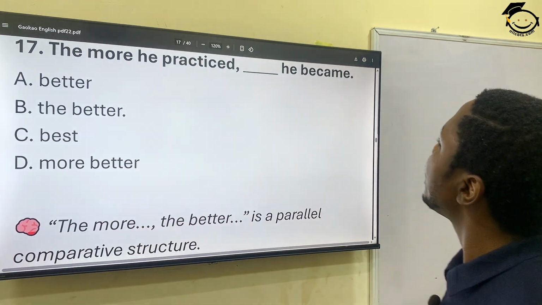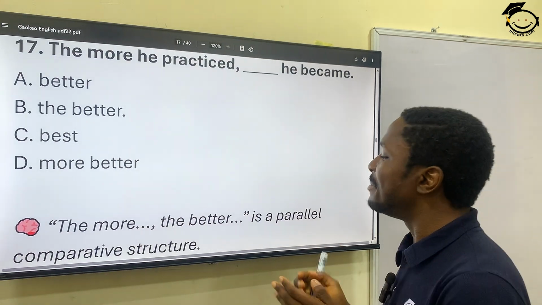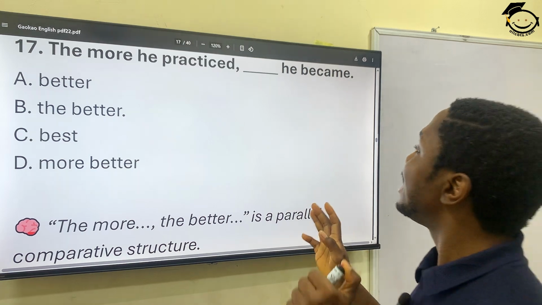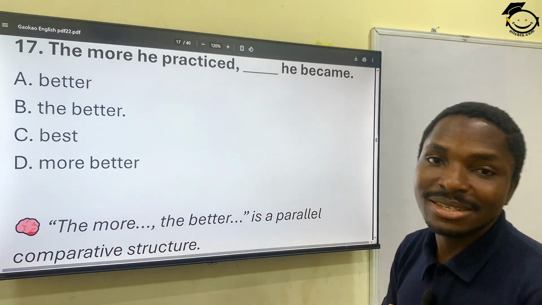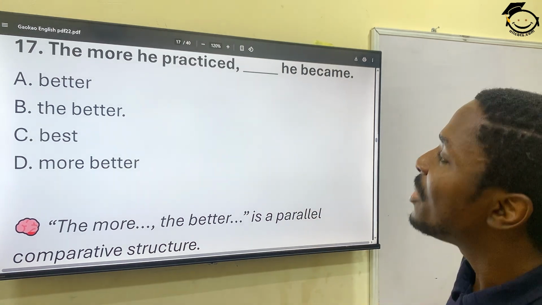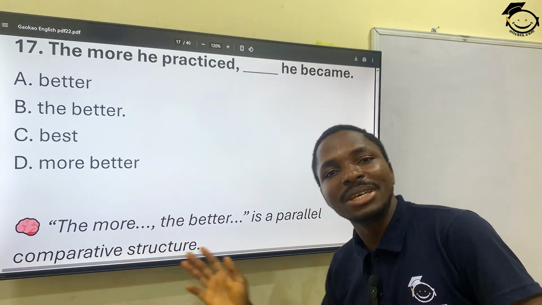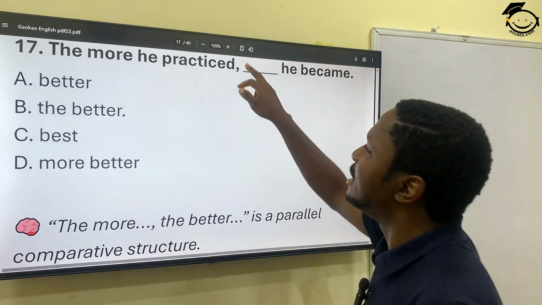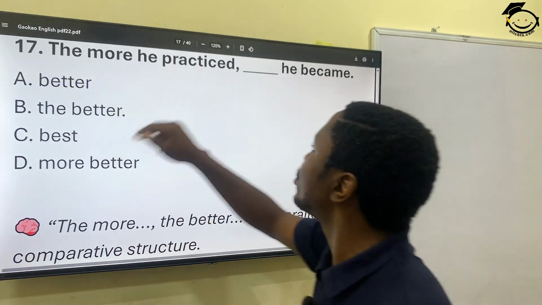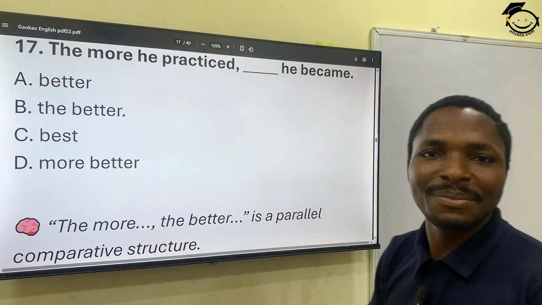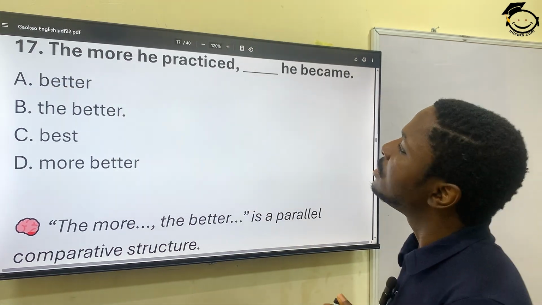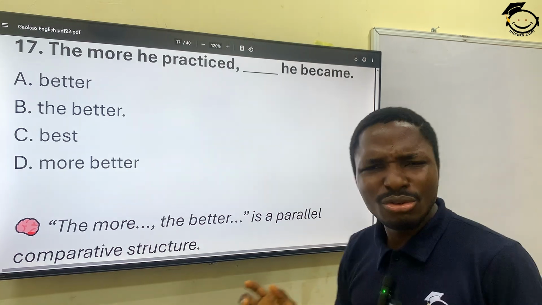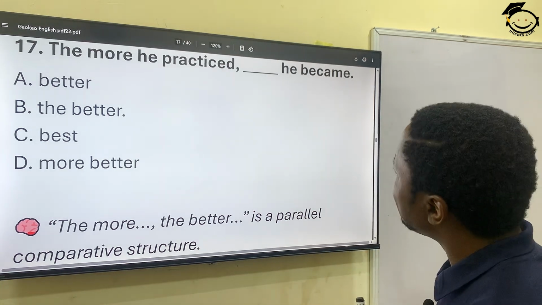17. The more he practiced, dash he became. I like this. Now this is a comparative sentence. The more he practiced, the what he became. There has to be a D, because there's a D in "the more", so there has to be a D something here. So the more he practiced, better he became? No, the more he practiced, the better he became.